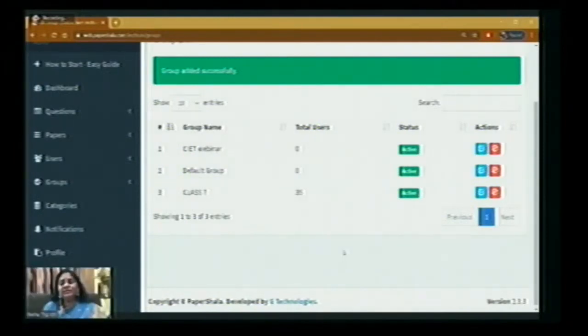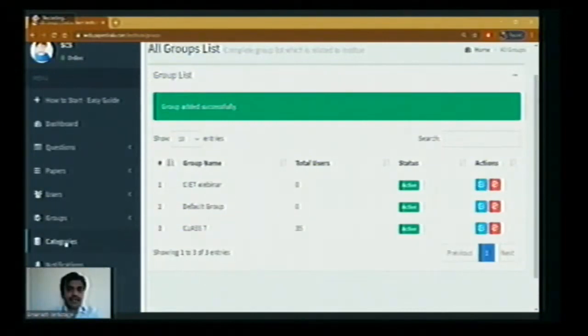Mr. Amarnath, sir. Yes, ma'am. To go to Papershala, you just use Google and type Papershala and you can straight away go to the software. You can start using this tool. Yes, ma'am. Okay. We are going to that one. Yes.